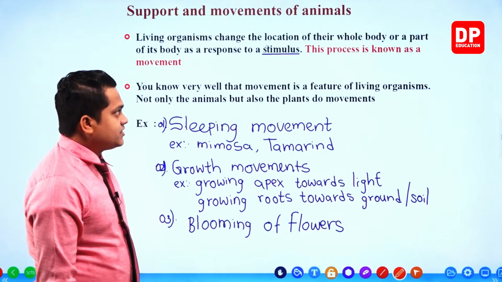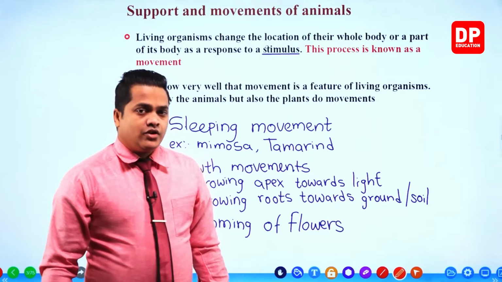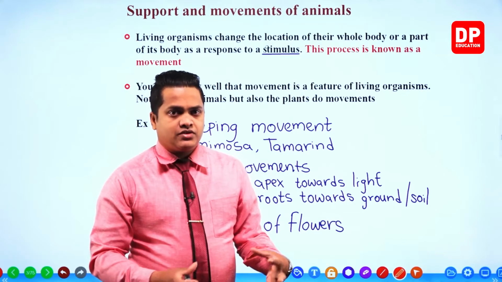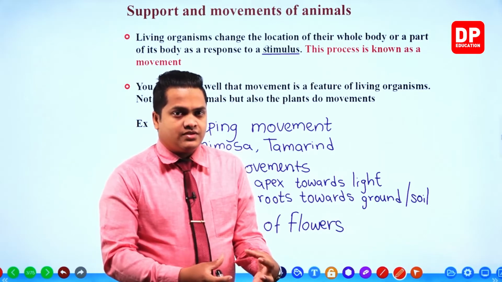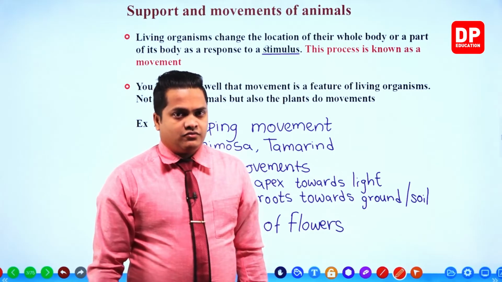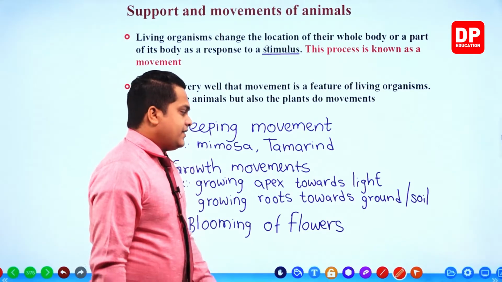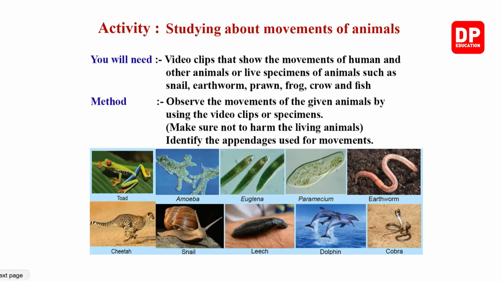It is obvious to us that not only animals but plants also show different kinds of movements, right? Right then. Now we are going to discuss a small activity. Within this activity we'll be studying mainly the movements of animals.